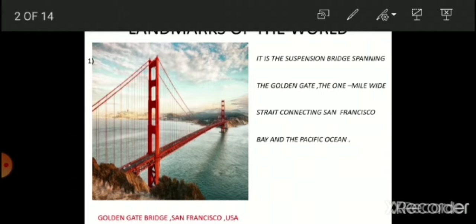Number 1. Children, the image that you can see, it is the suspension bridge spanning the Golden Gate, the 1 mile wide strait connecting San Francisco Bay and the Pacific Ocean. Children, we have to identify this landmark. So, what is this landmark called? It is called Golden Gate Bridge in San Francisco, USA. Let's move ahead.